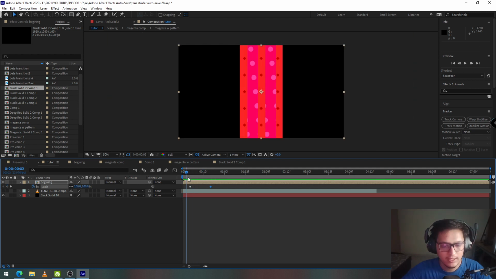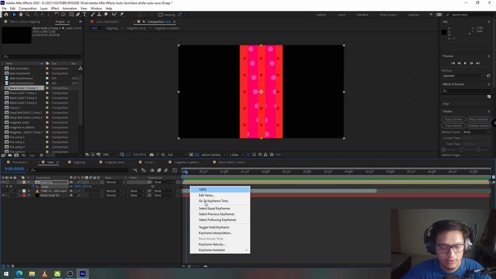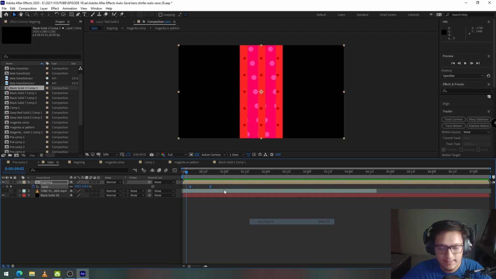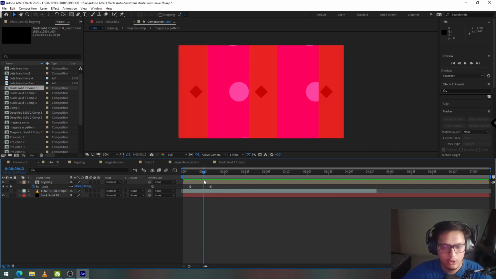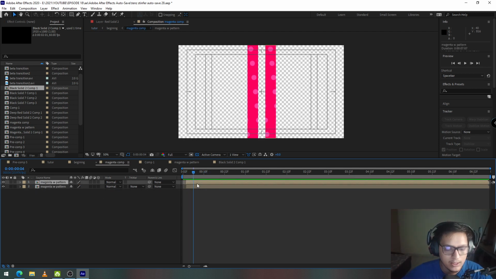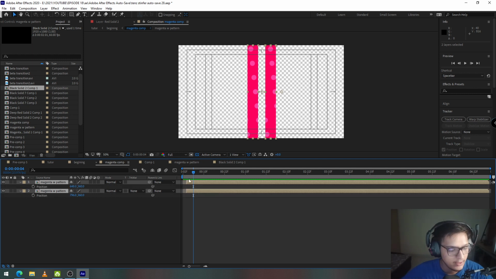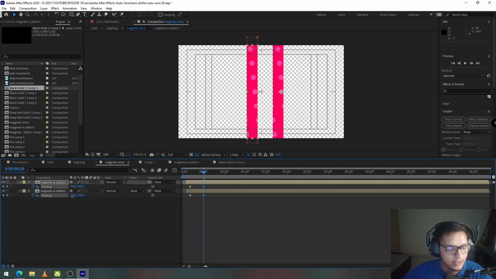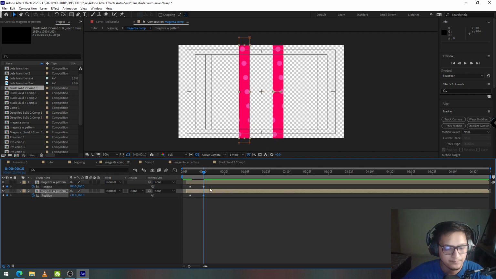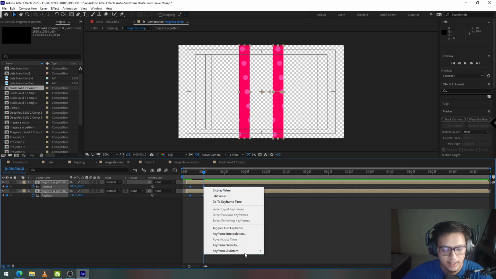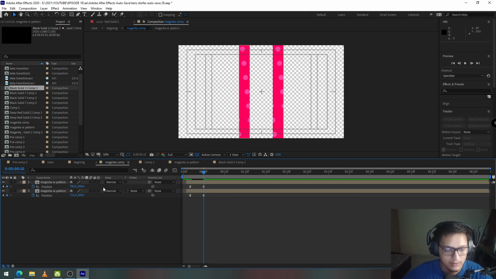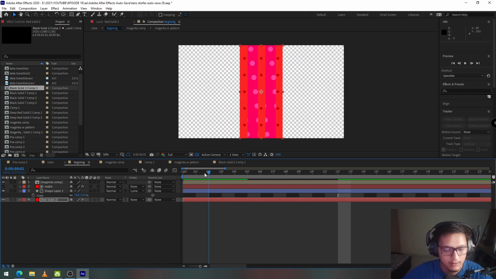But the animation is a little janky, so I'm going to select the two keyframes. I'm going to right click, go to keyframe assistant and select easy ease in. But as we saw in the original composition, these magenta solids also change distance between them. So I'm going to go into the magenta comp and I'm going to select both of them and press P. Create a keyframe in the beginning of the comp, and I'm going to move ahead a couple frames and change the position equally in different directions. And I'm going to select these keyframes, right click and select easy ease out. Go back to the original composition.